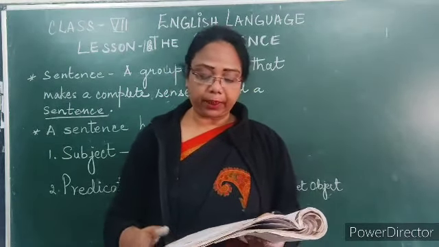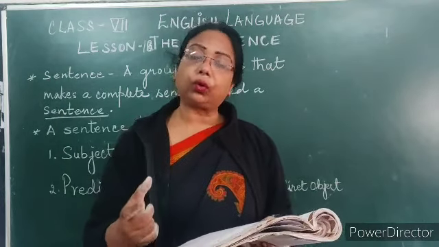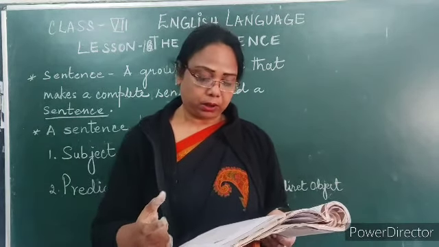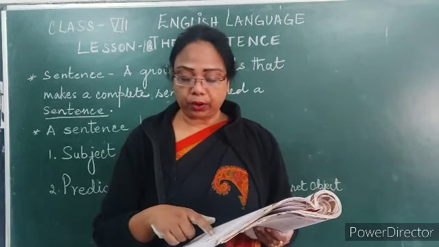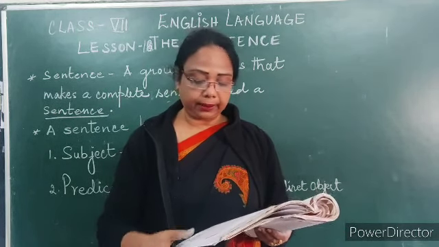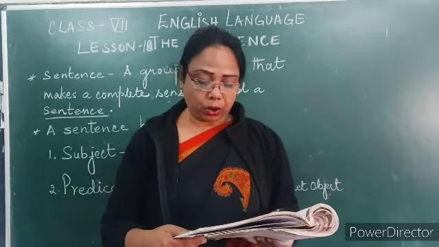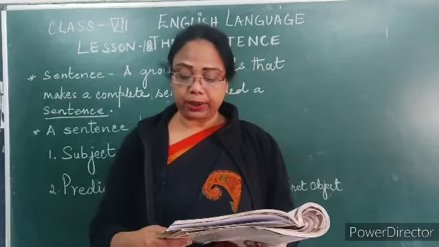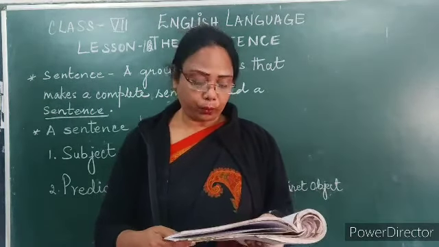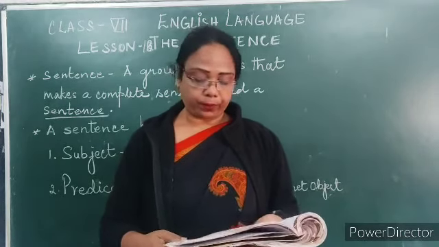Next, the predicate may contain an object. Now, the object is a person or a thing that is affected or influenced by the action of the verb in a sentence. It is generally a noun or a pronoun and it comes after the verb, right?